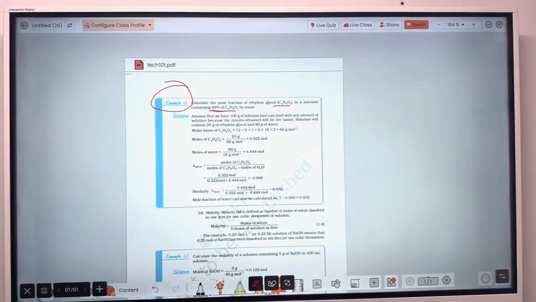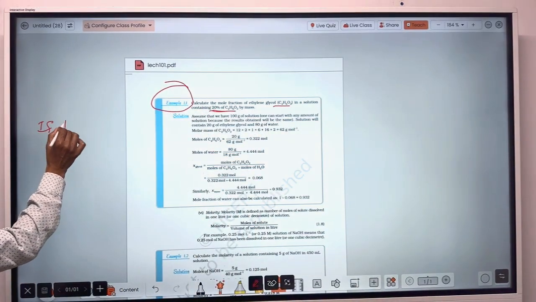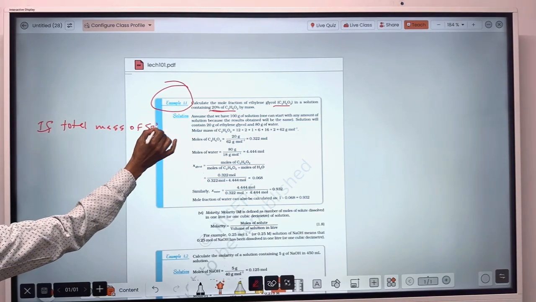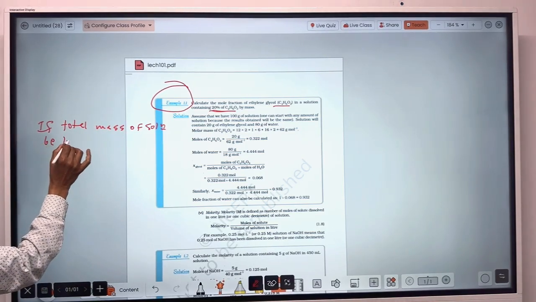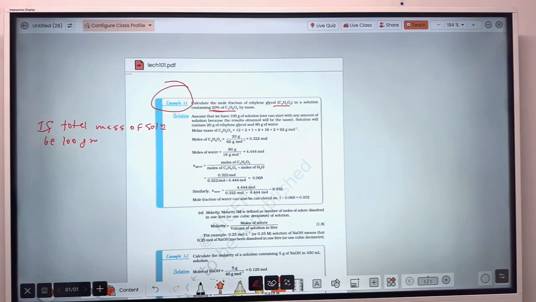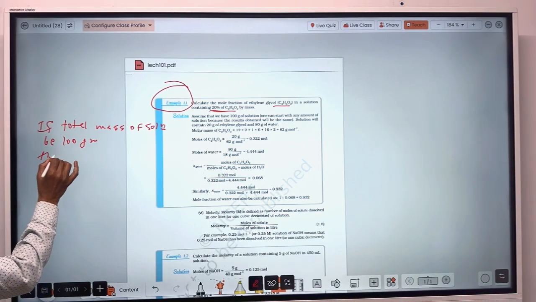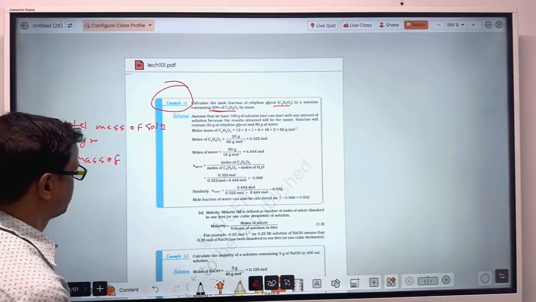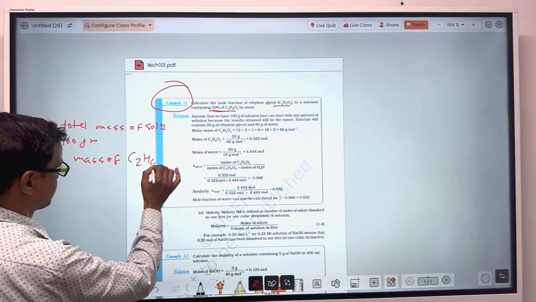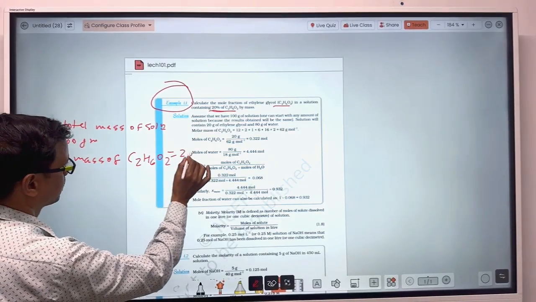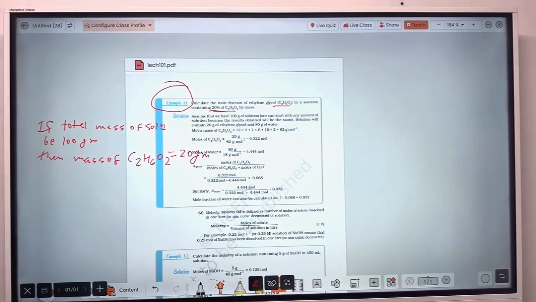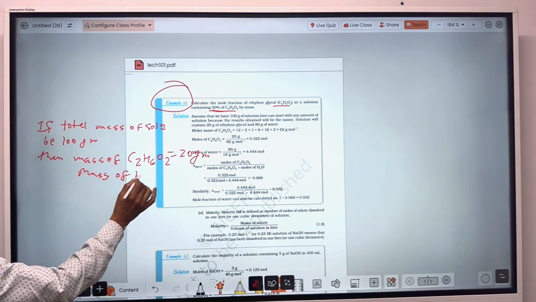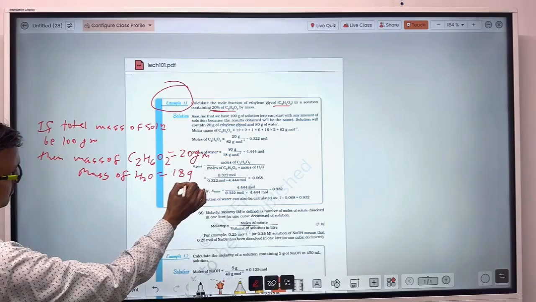So if the total mass of solution is 100 gram, then the mass of ethylene glycol, C2H6O2, will be 20 gram, and the mass of water will be 80 gram.